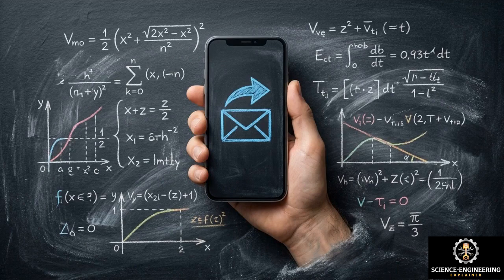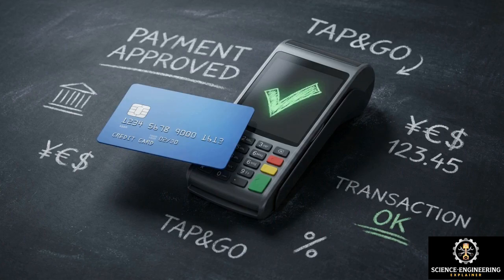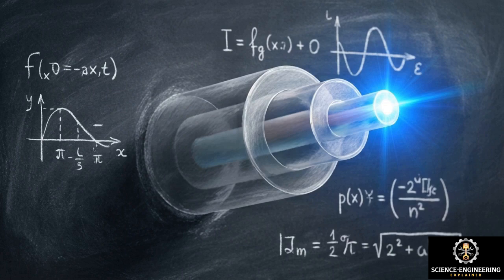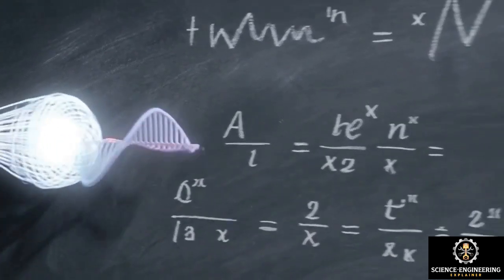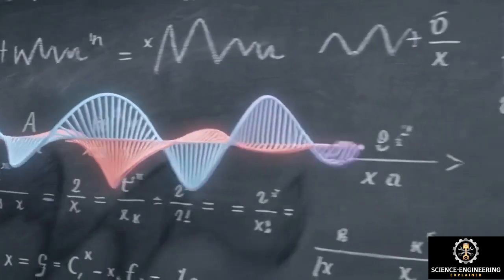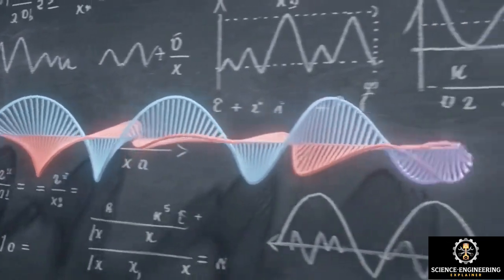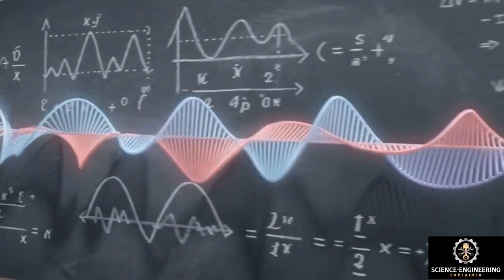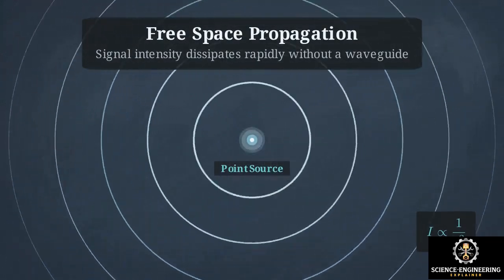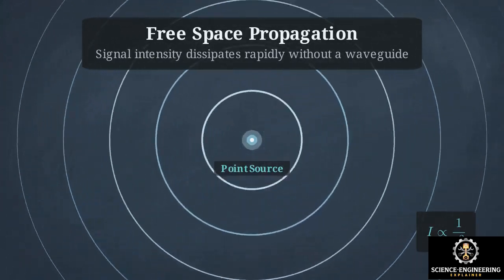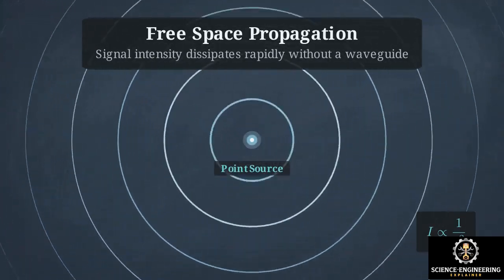Every email you send, every video you stream, and every financial transaction you execute relies entirely on manipulating light as a wave. In a perfect vacuum, light is a transverse electromagnetic wave. It consists of mutually perpendicular electric and magnetic fields oscillating outward through space. But in free space, electromagnetic waves are completely unconfined. They radiate outward in all directions, and their signal intensity rapidly dissipates.